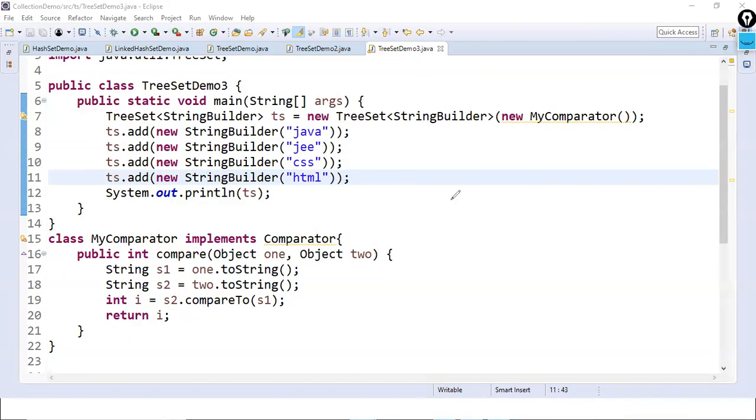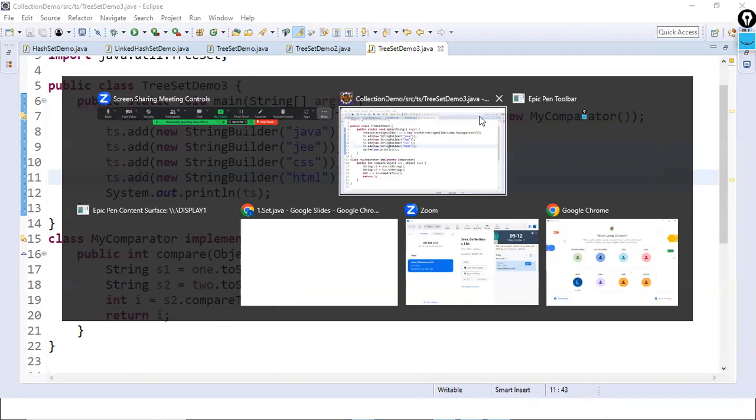In this collection hierarchy, which is the parent-most interface? Before Collection, is anything there? Yes or no? What is that? Yesterday we discussed one more thing, 3 cursors. What are those 3 cursors? Enumeration, Iterator, and ListIterator.